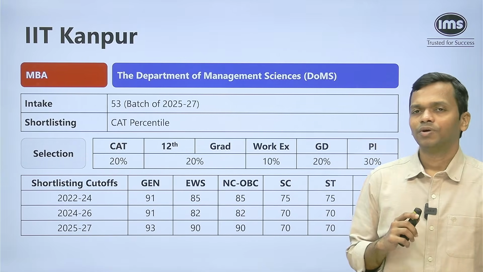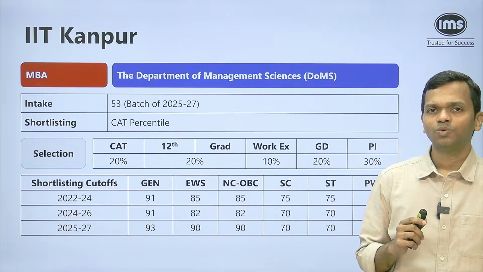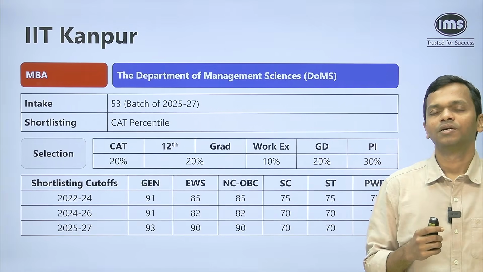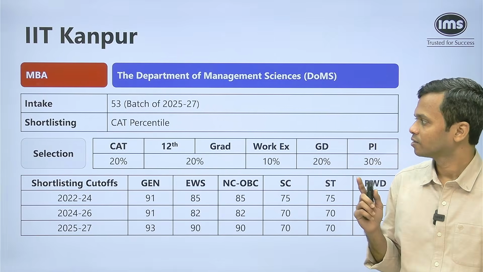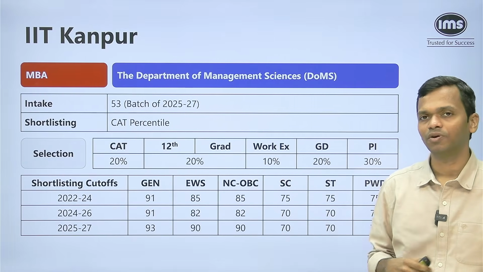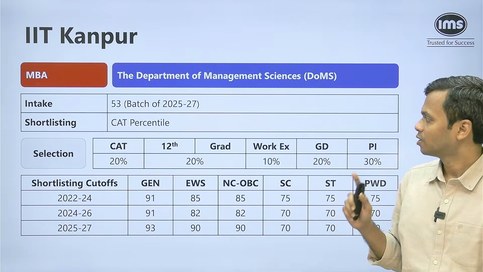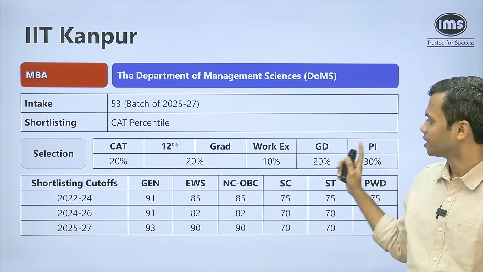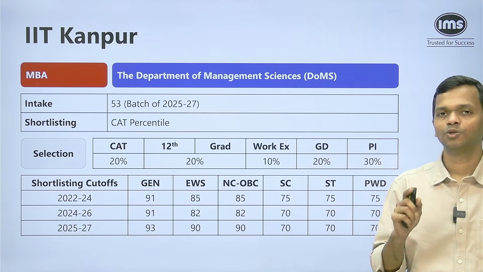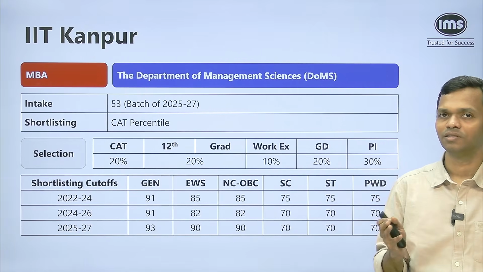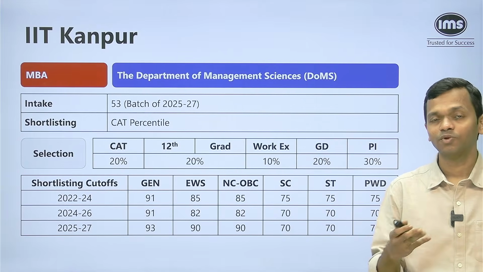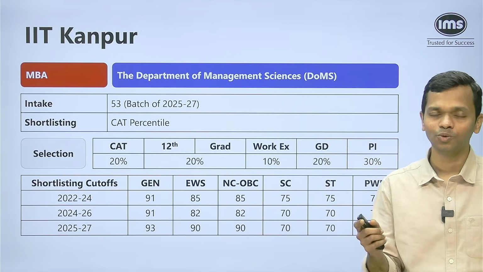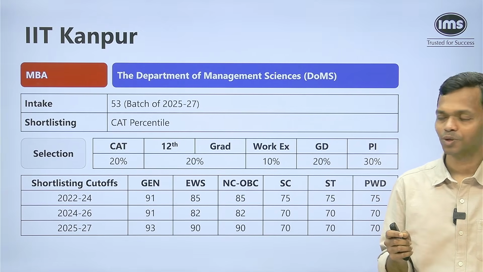Now intake: the batch of 25-27 has 53 students, so the sanctioned intake would be slightly more than that. Shortlisting is completely dependent on your CAT percentile. The selection weightages are 20% for CAT. 10th score does not matter. 12th and graduation combined have 20% weightage. Work experience, GD and PI are 10%, 20%, 30%. So your GDPI is 50% in the final thing, right? So if you've got a shortlist, 50% is going to depend on how well you do in the GD and PI that is going to happen.